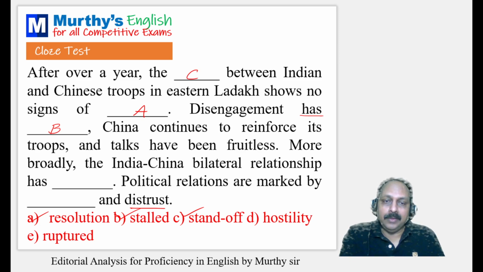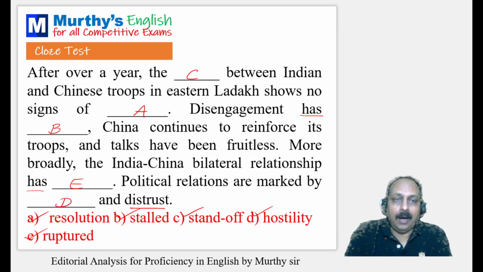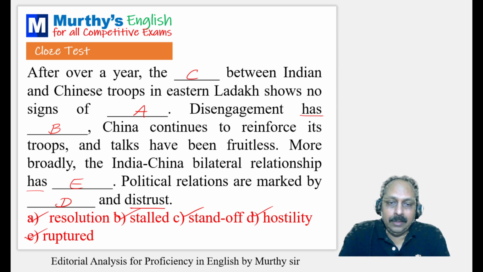More broadly, the India-China bilateral relationship has ruptured. Here it is E. Political relations are marked by 2 negative words, distrust and what is the other negative word? Hostility. So, after over a year, the standoff between Indian and Chinese troops in eastern Ladakh shows no signs of resolution. Disengagement has stalled.